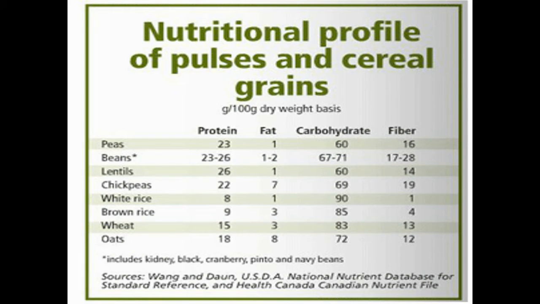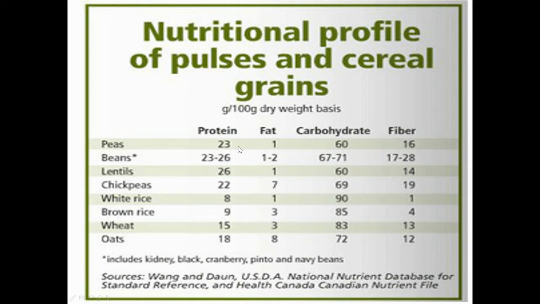And then the next slide: nutritional value of pulses, cereals and grains. Just look at this. What is the nutritional value? This has been denoted in grams per 100 grams on a dry weight basis. For example, in 100 grams of beans, we can see 23 to 26 grams of protein, 1 to 2 grams of fat, 67 to 71 grams of carbohydrate, and 20 to 28 grams of fiber.